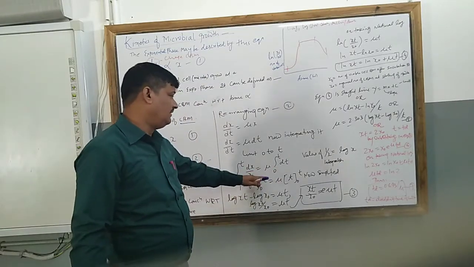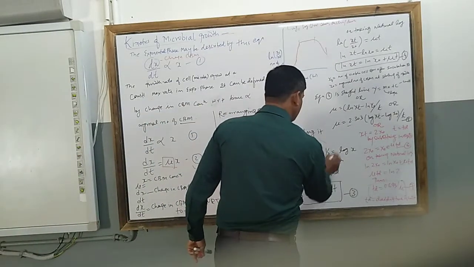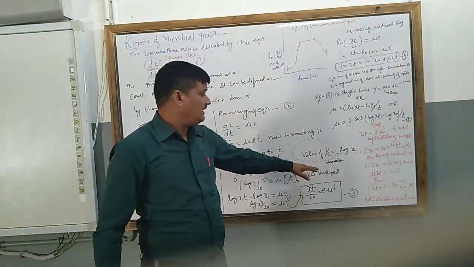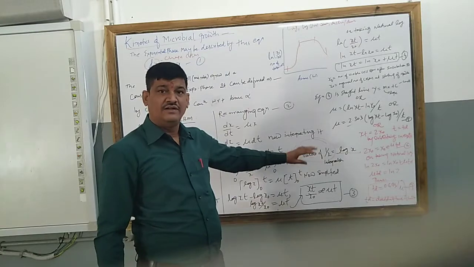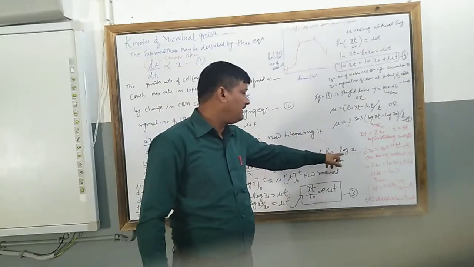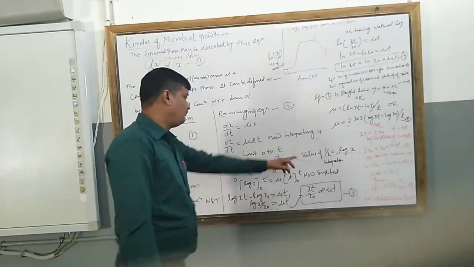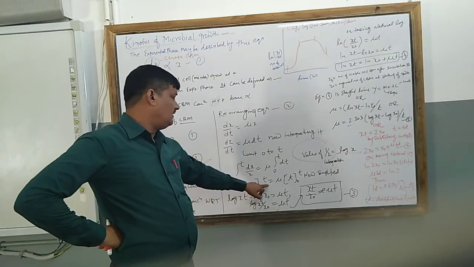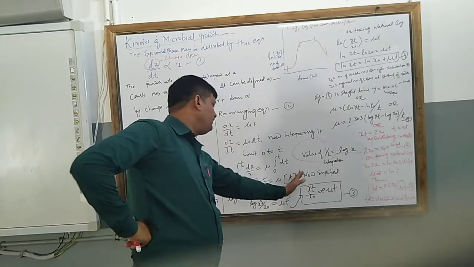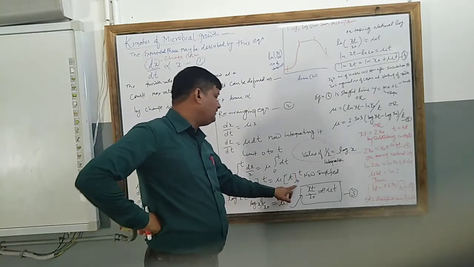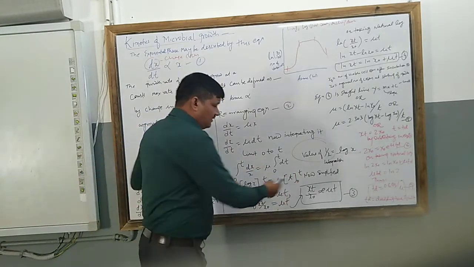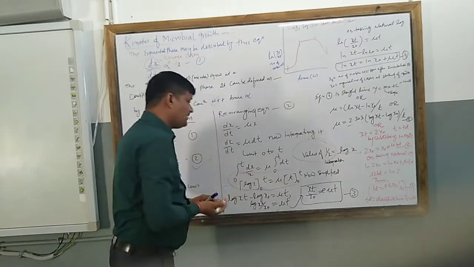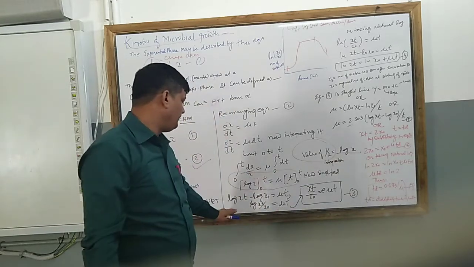Thereafter, the integral of 1 upon x is equal to log x. So when we integrate 1 by x, its value will be log x. So putting log x here, log x from 0 to t is equal to, now mu will be outside, and t from 0, and the equation is now simplified. After the simplification, what did we get?